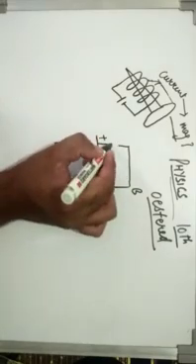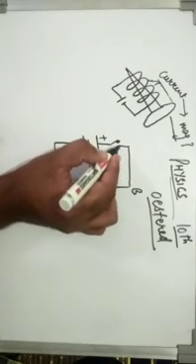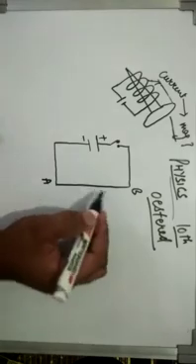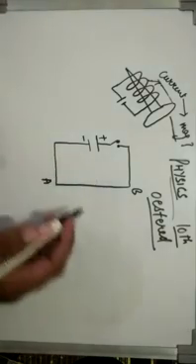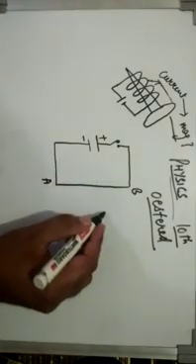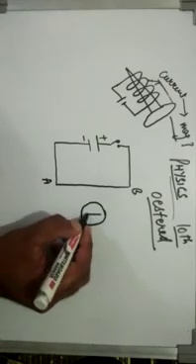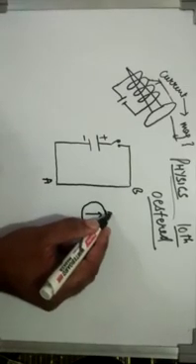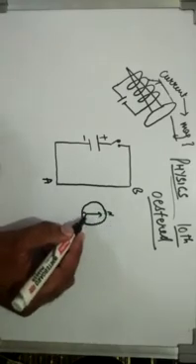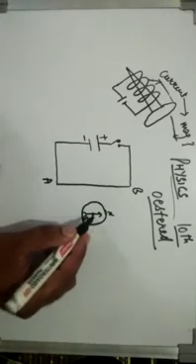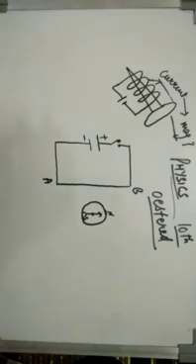When I switch it on, the current will start flowing through it, otherwise no current flows through this conductor AB. Now he used a magnetic compass. The upper side is the north pole and the downside is the south pole, and this is the center of the needle.